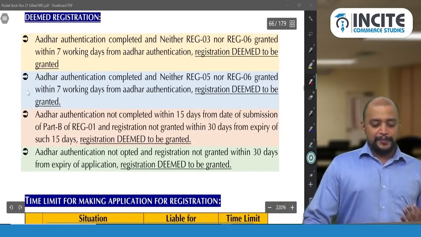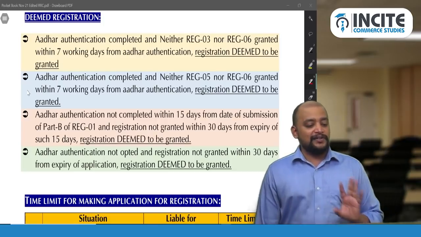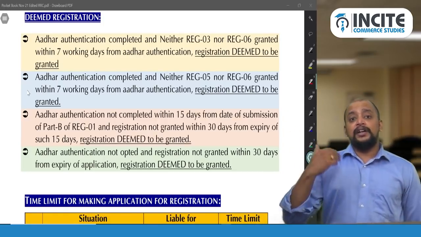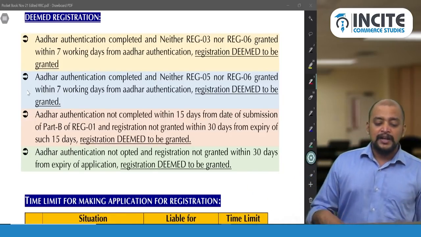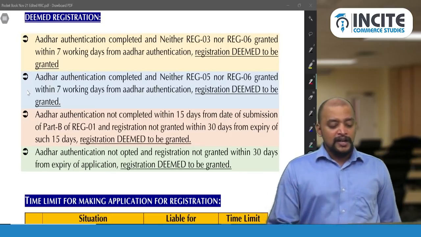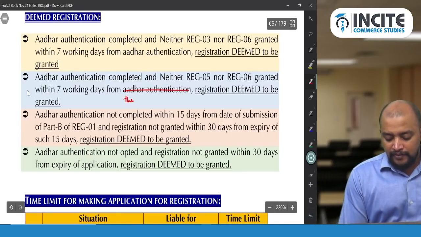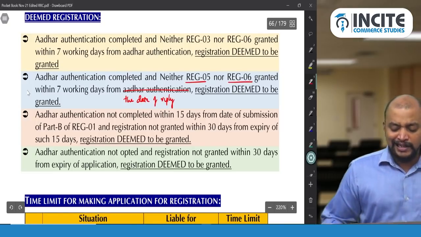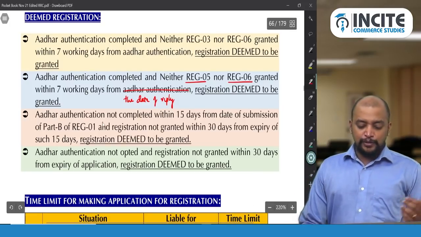You can see that first, Aadhaar authentication completed, neither REG 3, that is notice, nor certificate within 7 working days, deemed to be registered. Aadhaar authentication completed and they gave a notice and you made a reply. So neither REG 5 nor REG 6 within 7 working days from the date of reply. Here, the date of Aadhaar authentication means the date of reply. Because they gave neither REG 5 nor REG 6 within 7 working days from the date of reply, registration is deemed to have been granted.